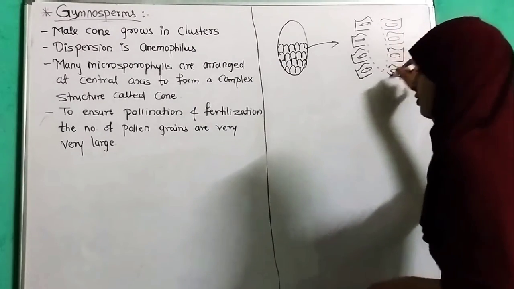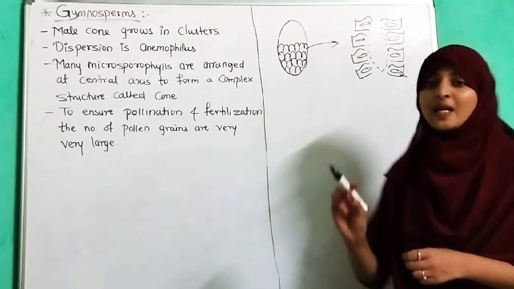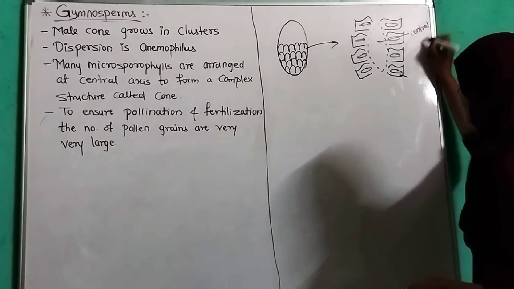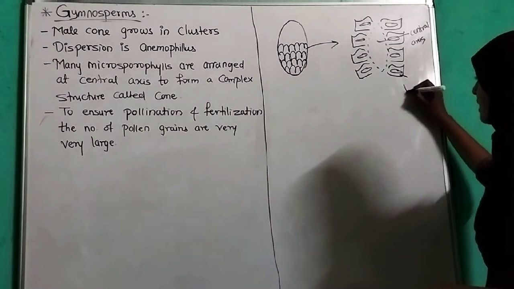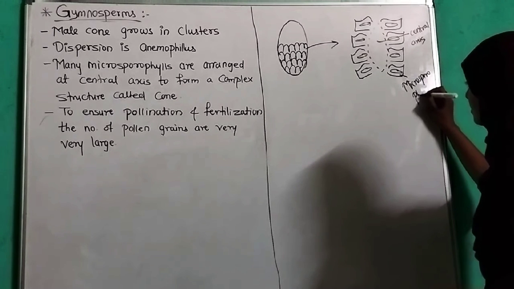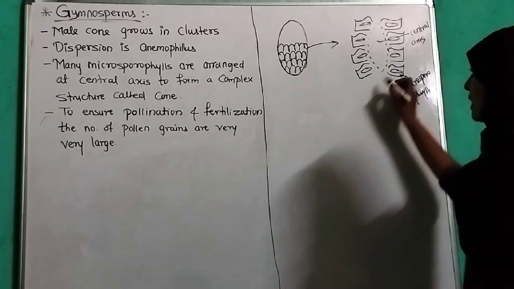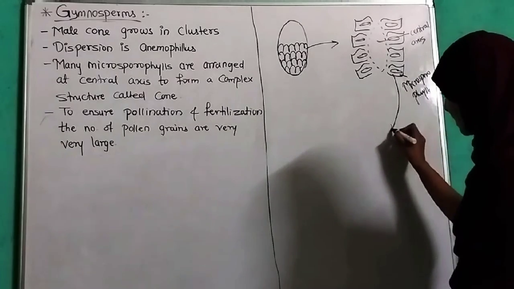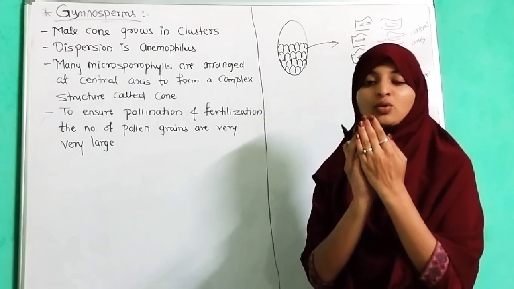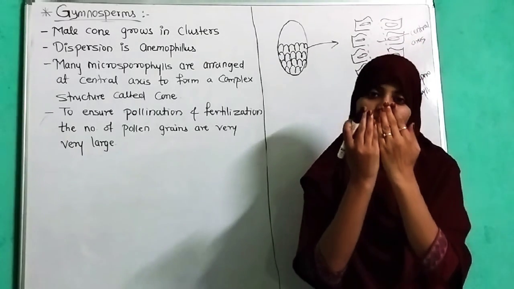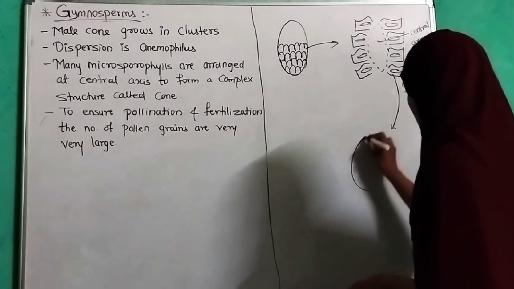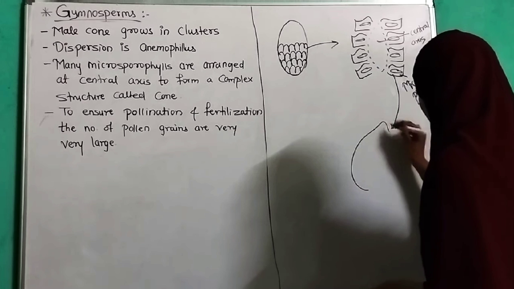Many microsporophylls are arranged at the central axis. This is the central axis, and this is a microsporophyll. If we enlarge this microsporophyll, this is a side view, and we can see the total structure this way.